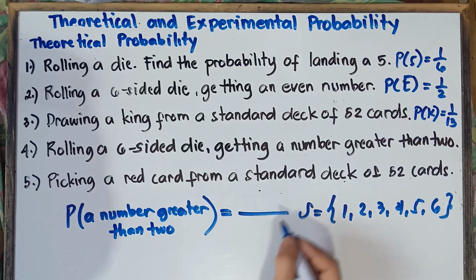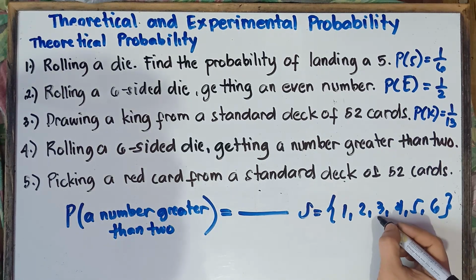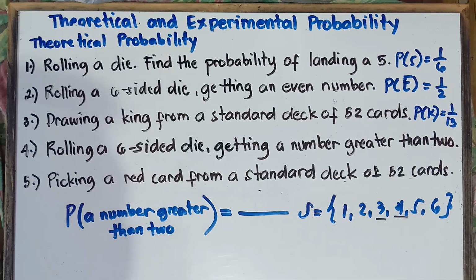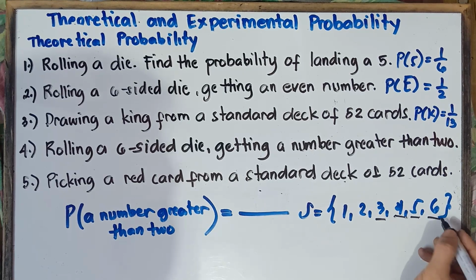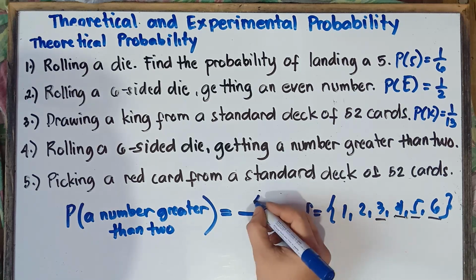On the numerator, how many numbers, class, are greater than 2? That's correct. We have 3, right? 3 is greater than 2. 4 is greater than 2. 5 is greater than 2. 6 is greater than 2. So how many numbers greater than 2? That's correct, we have 4 numbers greater than 2. So 4 on the numerator.